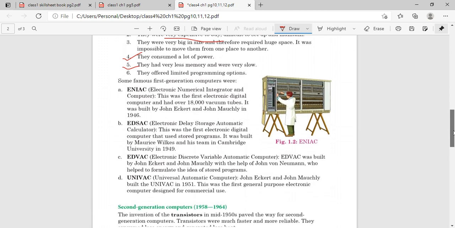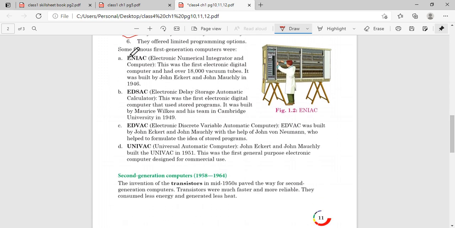Now what are the examples of first generation computer? First is ENIAC. ENIAC is electronic numerical integrator and computer. Next is EDSAC, electronic delay storage automatic calculator. Third is EDVAC, electronic discrete variable automatic computer, and UNIVAC is universal automatic computer.